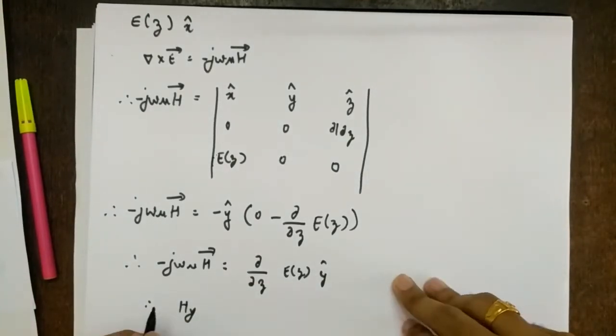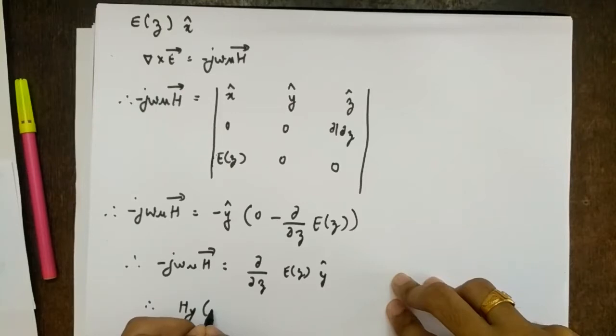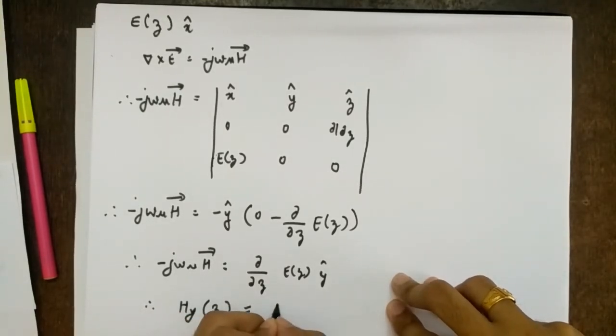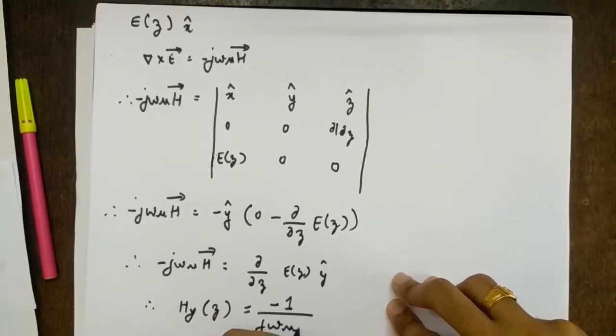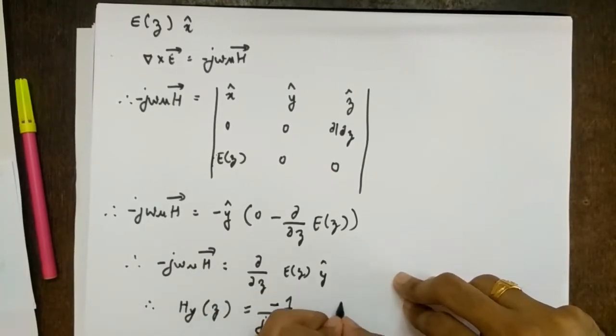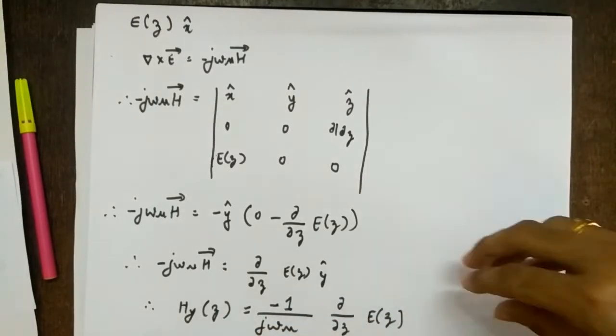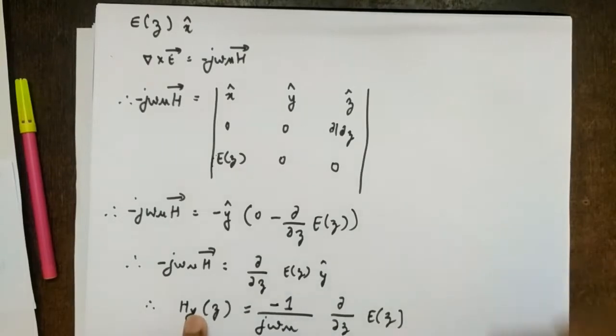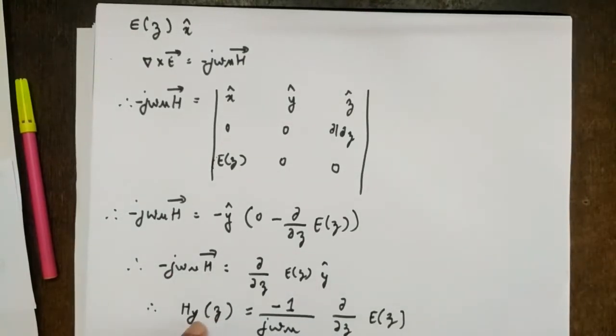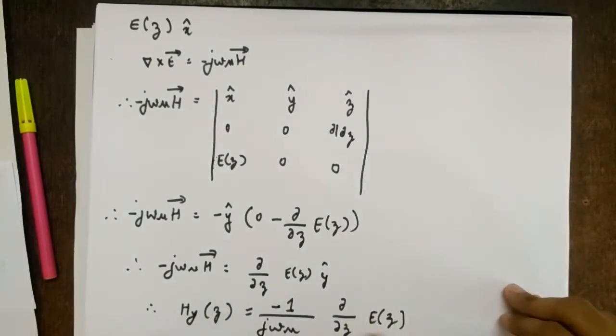So I can write Hy, and it is a function of z only because E is a function of z. So Hy of z equals minus 1 upon jωμ ∂/∂z E of z. I am not writing y cap because I am just writing a scalar; I have already included that in y. So this is the y component.